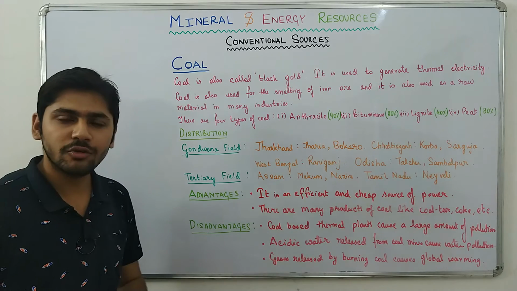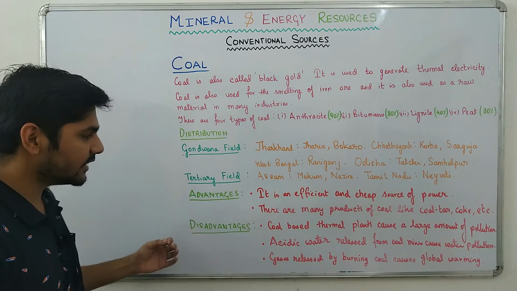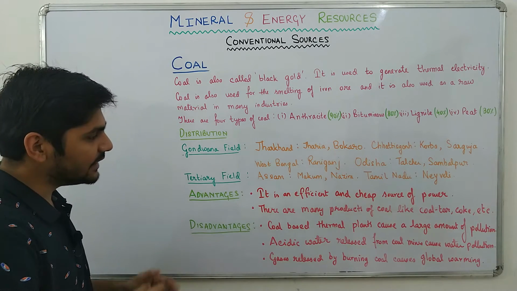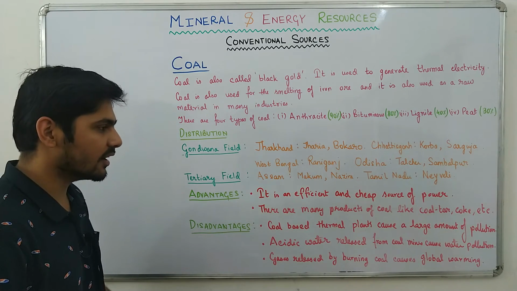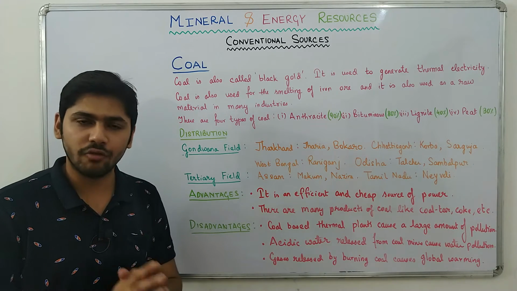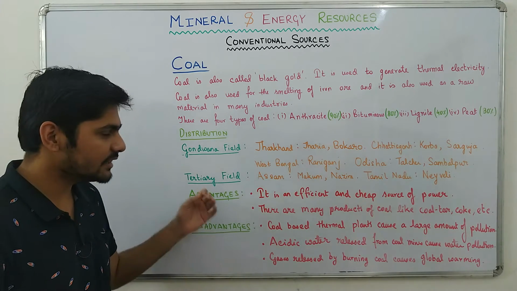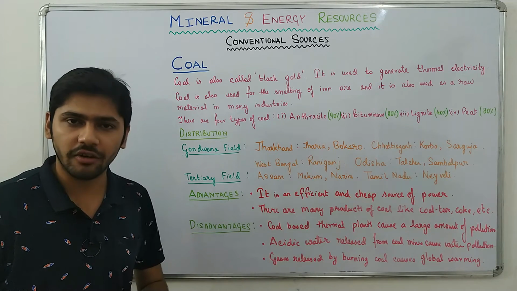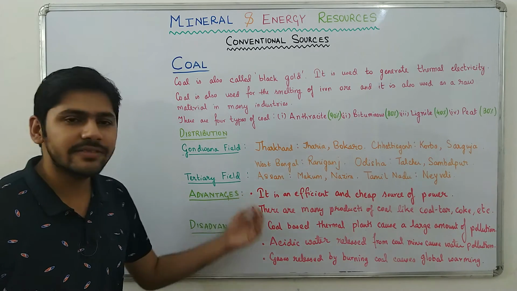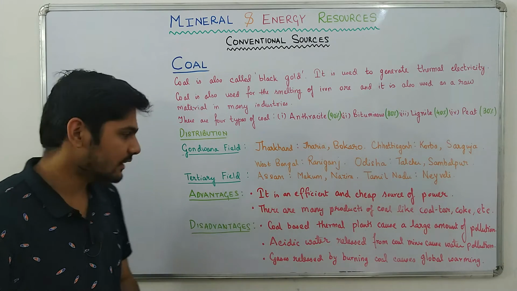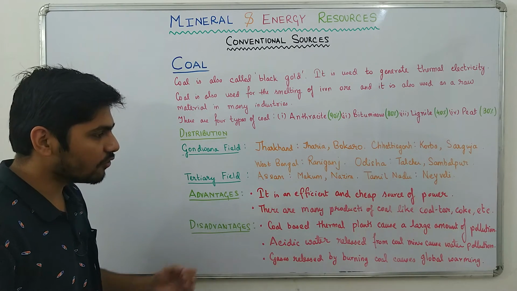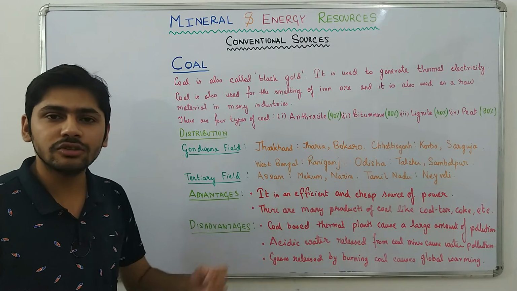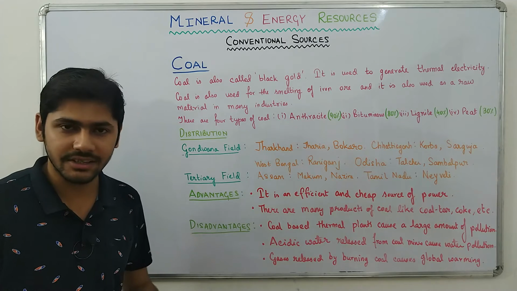Now, we also have to study the advantages and disadvantages of coal. What are the advantages? It is an efficient and cheap source of power, which is the biggest advantage of coal. The first thing is it is very efficient. Like I told you, it burns very well and produces a lot of heat. Secondly, it is very cheap. Then there are many products of coal like coal tar, coke, etc. Like I told you, coal is also used as a raw material in several industries.